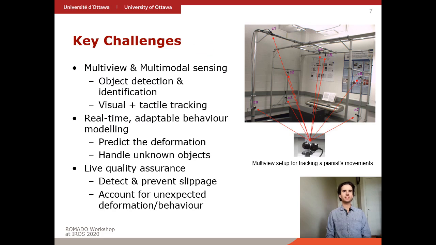Some of the key challenges that remain for implementing this framework include multi-view and multimodal sensing for detecting and tracking deformable objects. On the right, for instance, we have a large setup for tracking the motions of a pianist. It requires a lot of calibration and may not be practical for robotic manipulation in a flexible environment. There's also a need for fast and adaptable models that can accurately predict the behavior of deformable objects and be able to handle unknown objects.